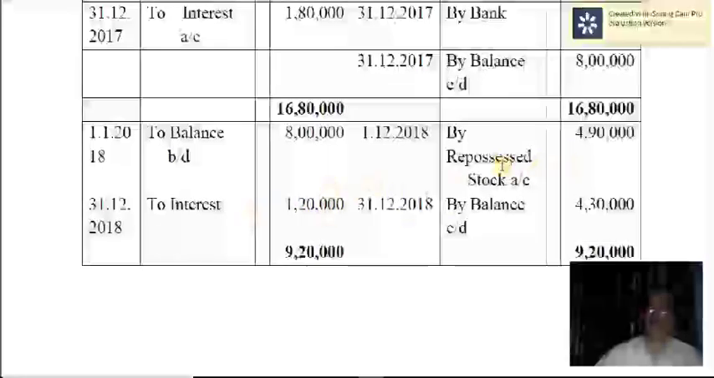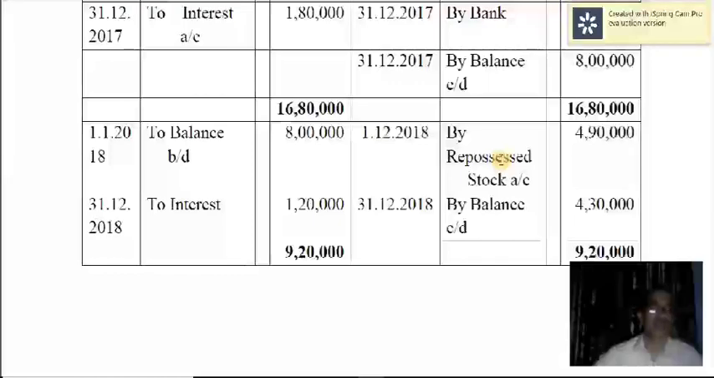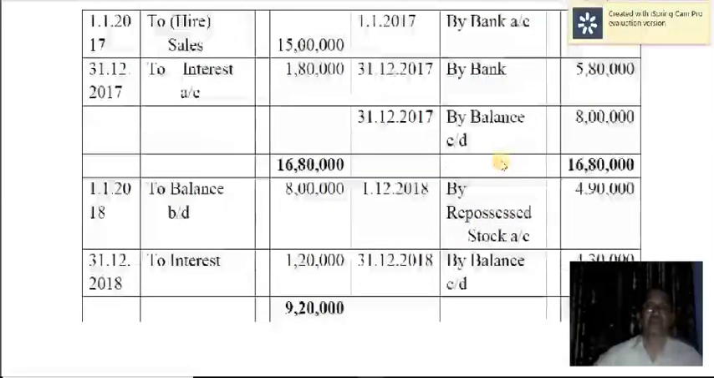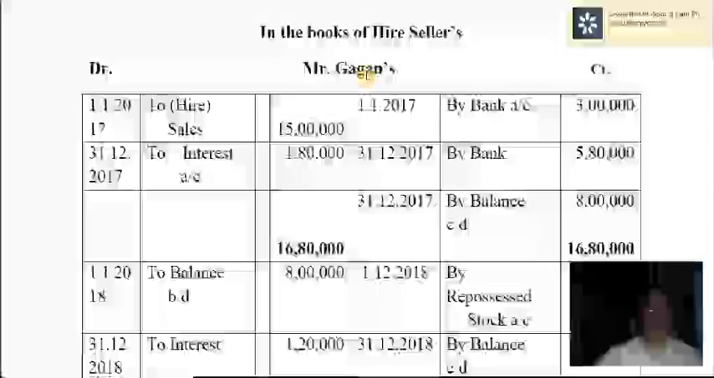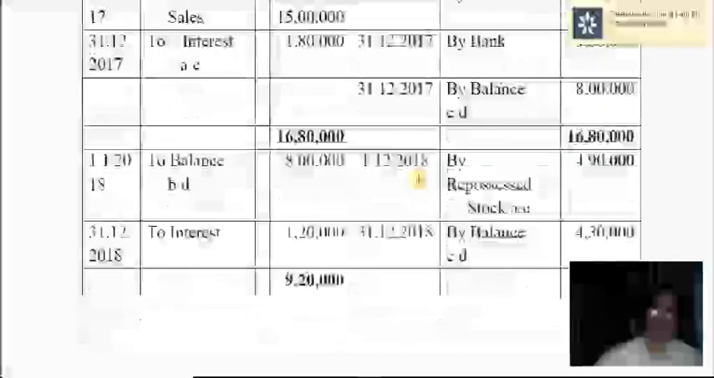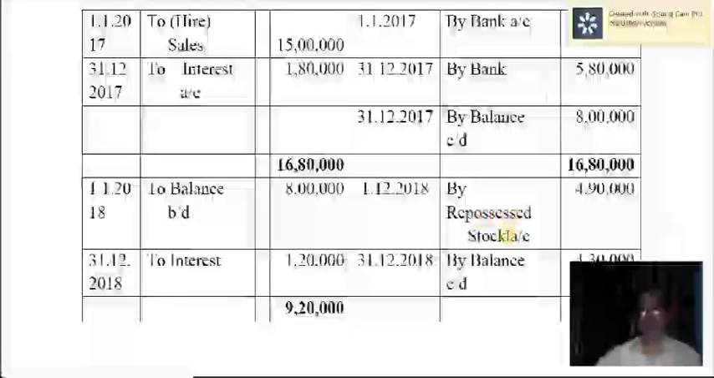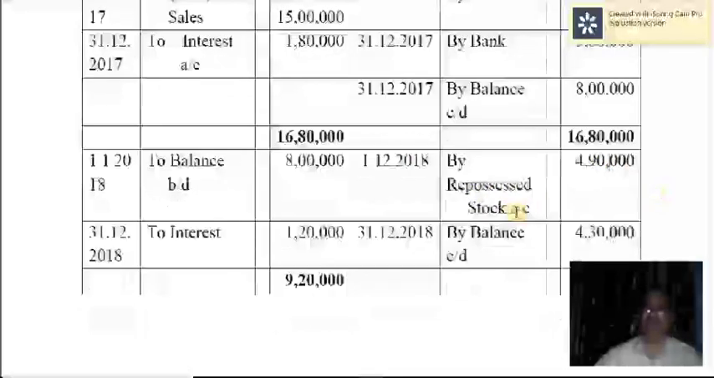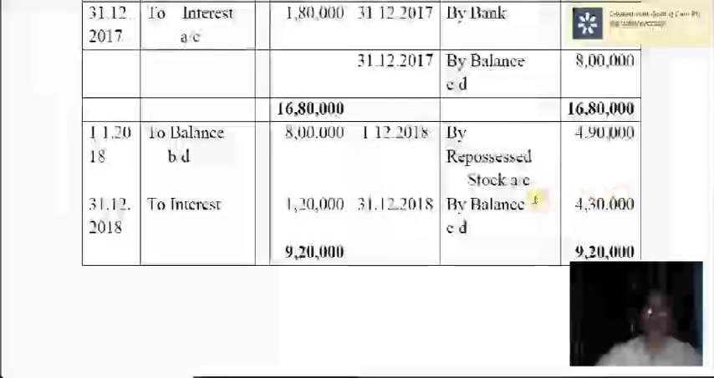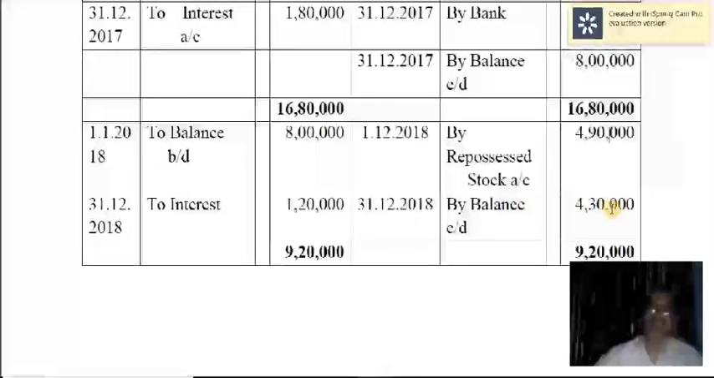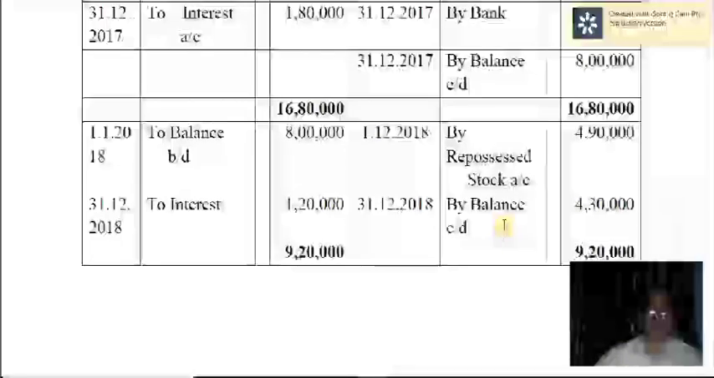Then 2 trucks were taken over by the hire vendors, that is ourselves. So we have taken over 2 trucks. Therefore, repossessed stock account is debited to hire purchaser's account, that is Gagan's account here. Gagan's account is credited by repossessed stock account with the agreed value, that is 4,90,000. Still there is a balance, 4,30,000 receivable from Gagan. So next year you are likely to receive.